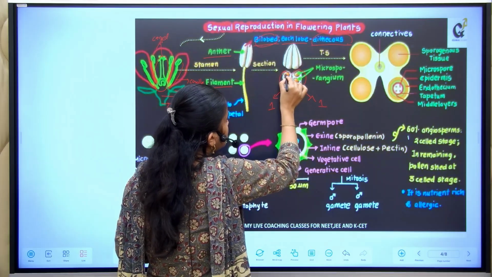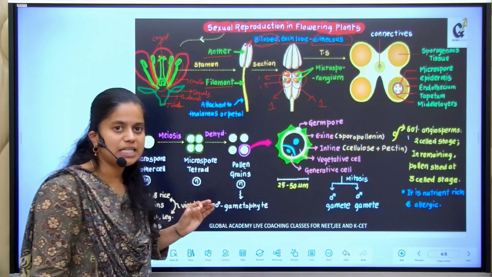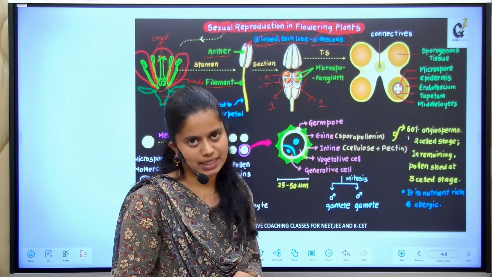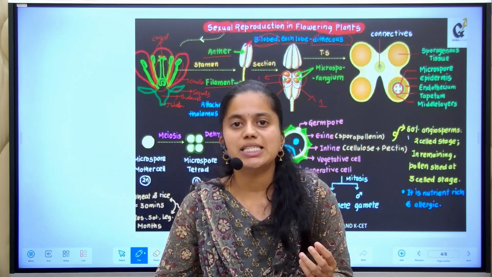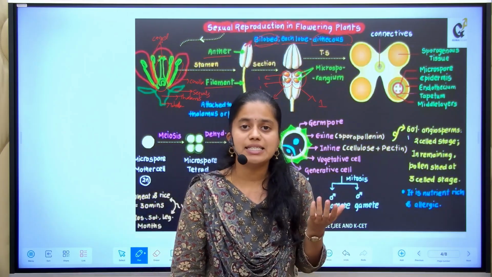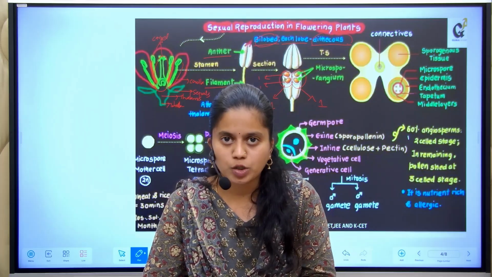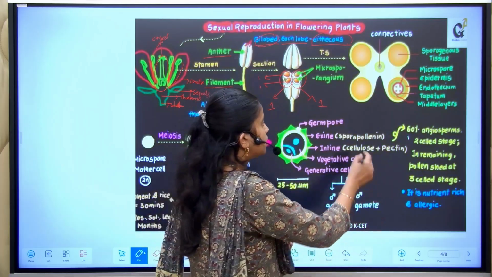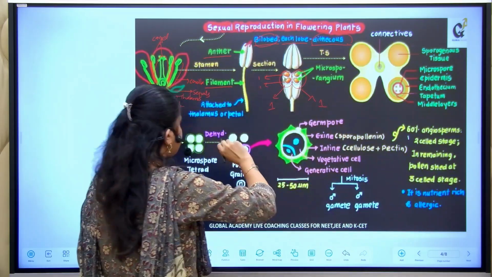There are 2 theca cavities present. So, each anther is bilobed and each lobe consists of 2 theca. Let us study how the pollen grains are produced. The production of the microspores is called microsporogenesis.